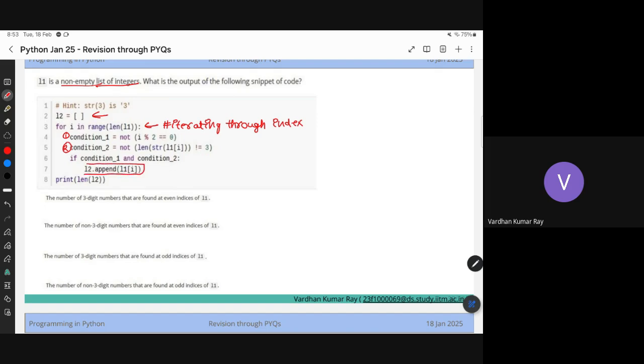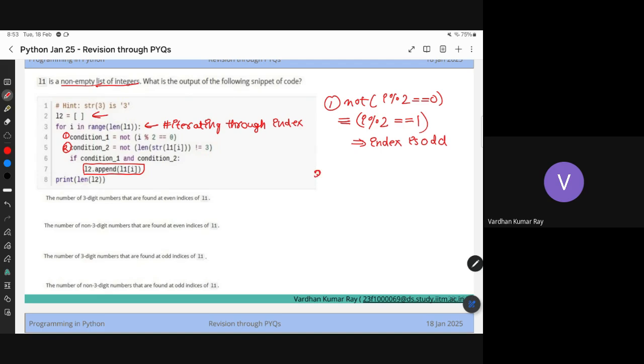So what are the conditions? Let's see. The first condition is not I modulus 2 is equal to 0. What is it equivalent to? It is equivalent to saying I modulus 2 is equal to 1. So this is implying the index is odd. We need to decipher these kinds of things. So this says your index is odd, the first condition.